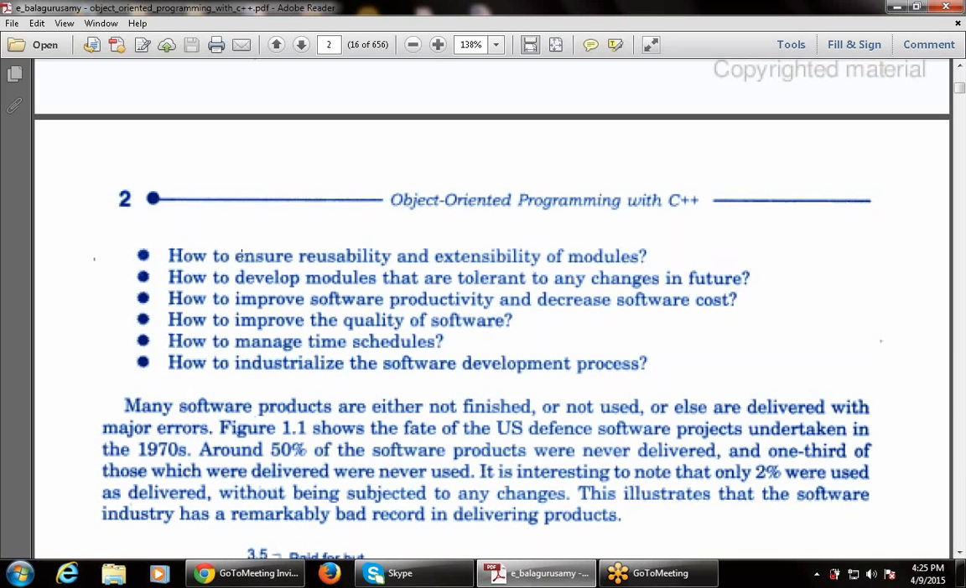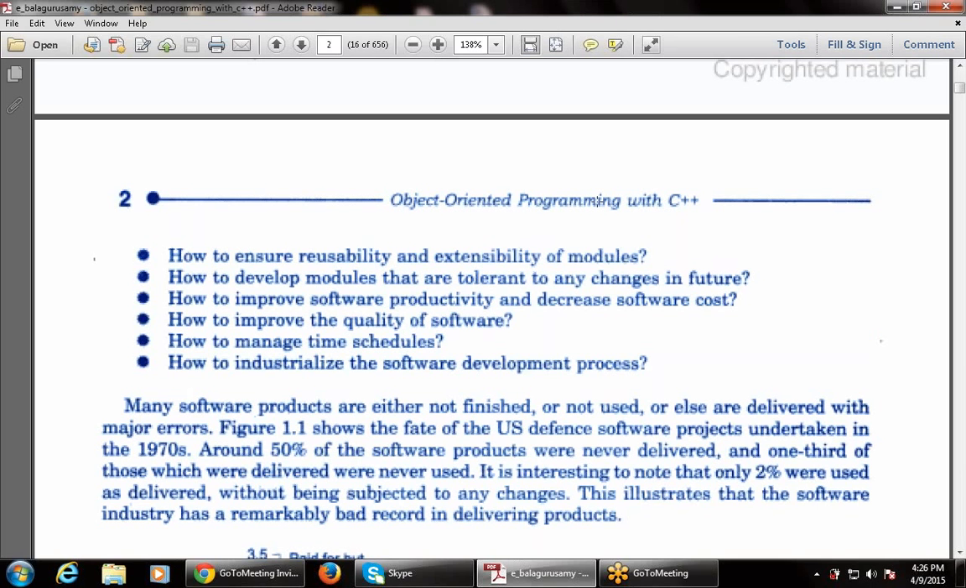Then how to improve the quality of software, so that the software will be of good quality and used by many organizations. There will be more demand for the software. Then how to manage time schedules. That is, how to manage the time, there is a time management of the modules. Then how to industrialize the software development process.